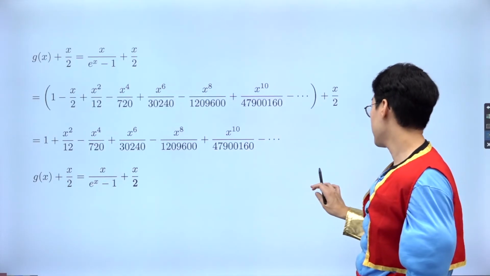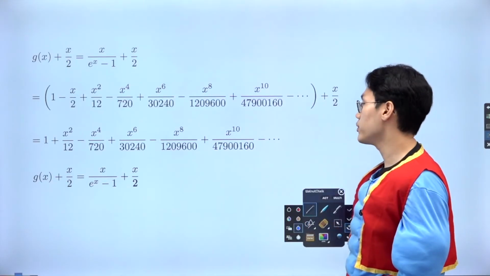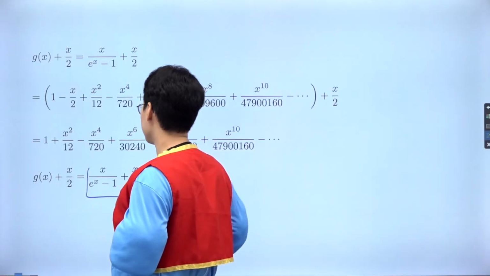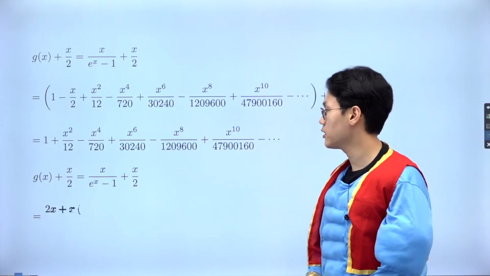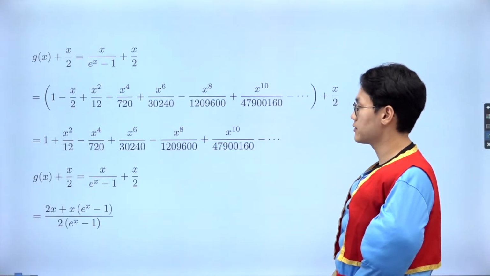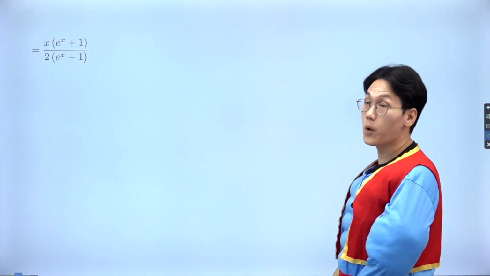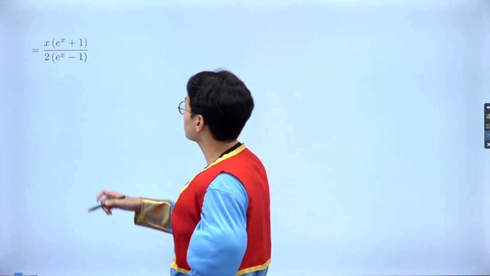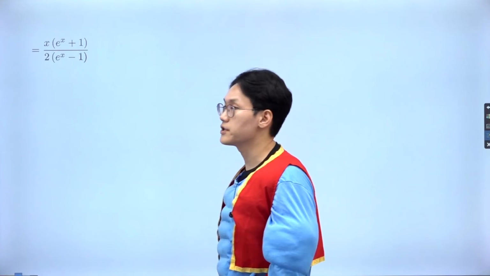But let me try to simplify this g(x) first. When we add x over 2, let's make the common denominator 2 times (e to the power of x minus 1). Why not? And then let me simplify the numerator. If I simplify the numerator for you, it looks like this. Hold on a sec. I got e to the power of x plus 1, e to the power of x minus 1 here, okay?